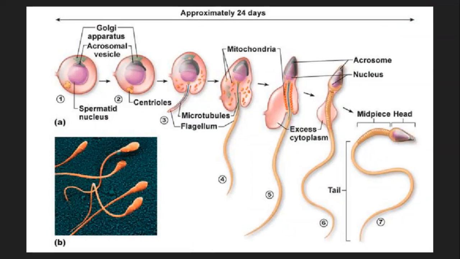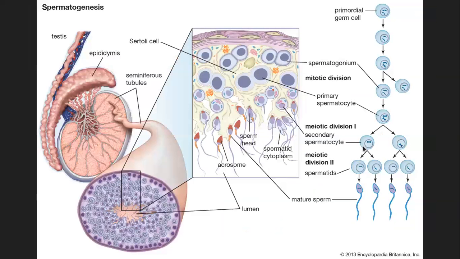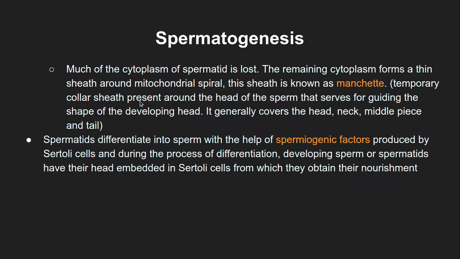And that is why, if you look at this, excess cytoplasm is lost over time. So this was the amount of cytoplasm. Because there is quite a lot of duplication of mitochondria, the cytoplasmic space increases, and at the end it accumulates at one end of the spermatid structure, and it eventually is lost from the sperm or spermatozoa.